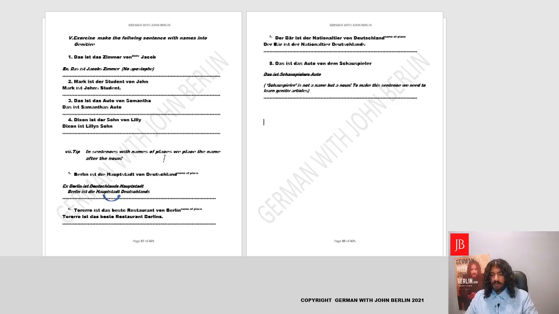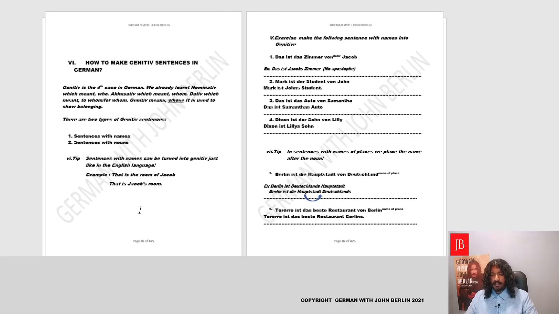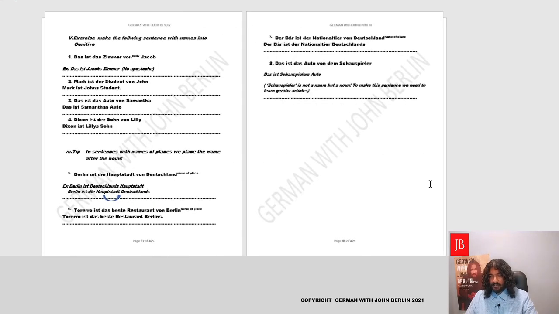Why? Because if we go back, you'll recall that the rule we learned is just for the sentences in which something belongs to a name. Jacob's Zimmer, John's Student, Samantha's Auto, Lily's Sohn, Hauptstadt Deutschlands, Restaurant Berlins. There was always a name in all these sentences. In this sentence, there is no name. There are just nouns. The car belongs to the actor. So we cannot say it like we say it in English, that is the actor's car. We can't say that. We'll need to learn the genitive articles.